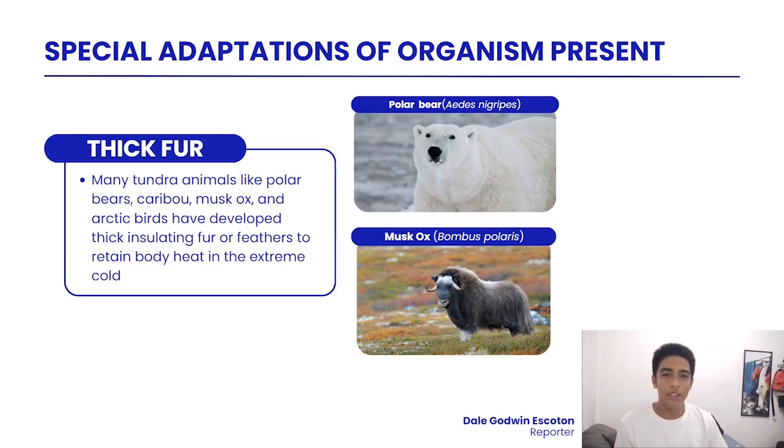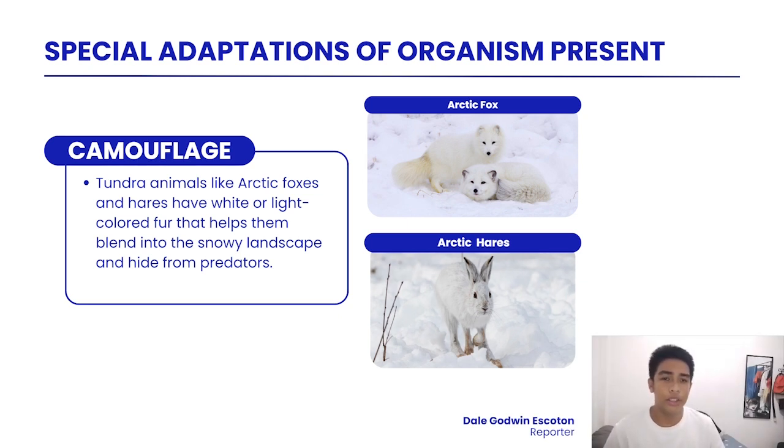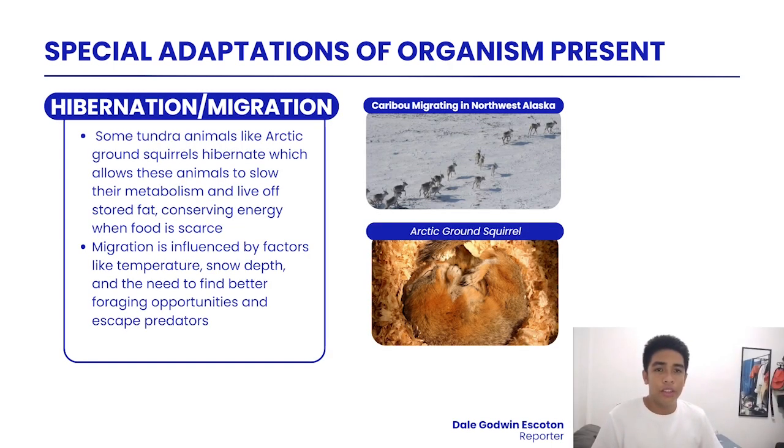For the first adaptation, which is developing thick fur, many tundra animals like polar bear, caribou, muskox, and including Arctic birds have developed thick insulating fur or feathers to retain body heat in extreme cold. For the next adaptation, which is camouflage, tundra animals like Arctic foxes and hares have white or light-colored fur that helps them blend into the snowy landscape and hide from predators. For the third adaptation, which is migration and hibernation, some tundra animals like Arctic ground squirrels hibernate, which allows these animals to slow their metabolism and live off stored fat, conserving energy when food is scarce.